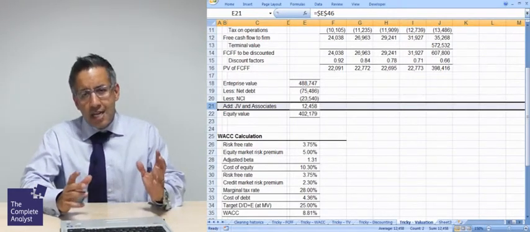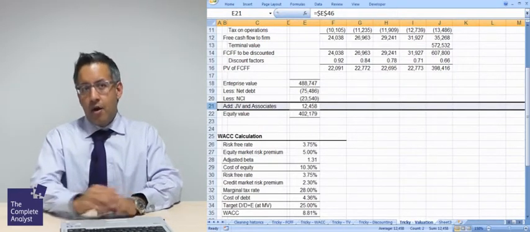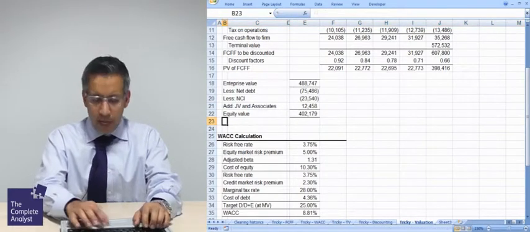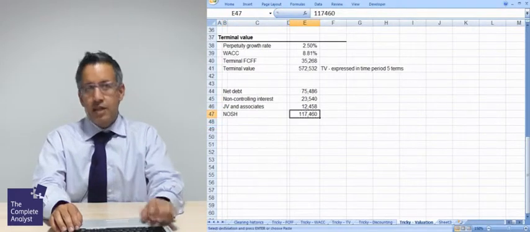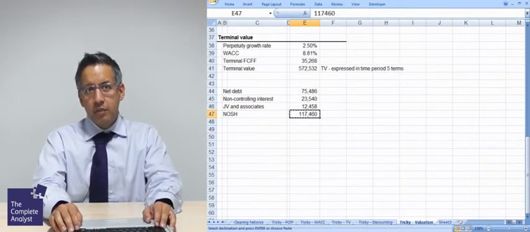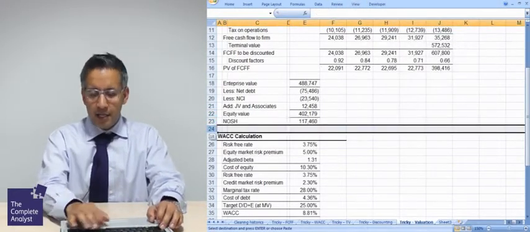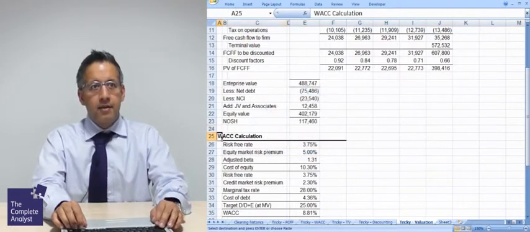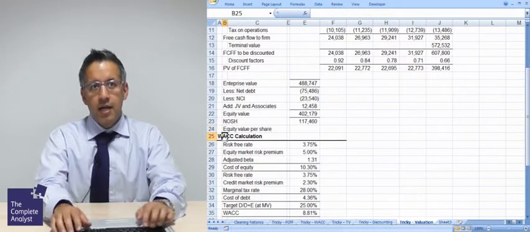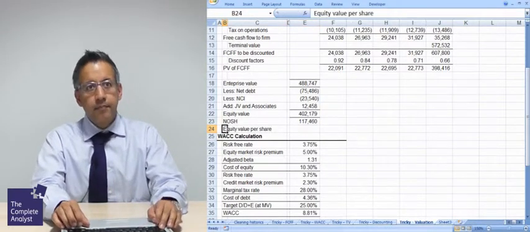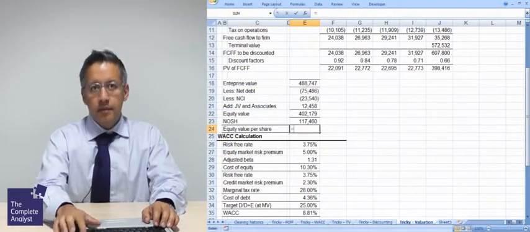So sometimes you've got to do a significant amount of work on this breakdown to get to an equity value figure. Once we've done that, what we're going to do is divide it by a NOSH figure. Now the NOSH figure we have in the question, 117,460. I'm going to pop that into my little calculation here, and then I'm going to calculate an equity value per share, and I'm just going to divide one figure by the other.